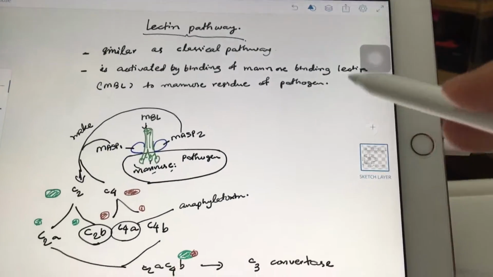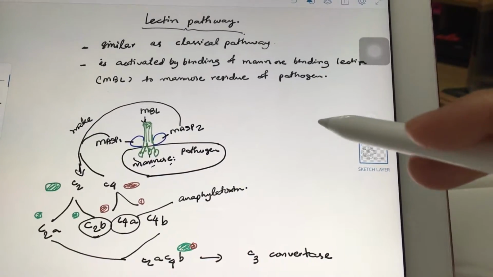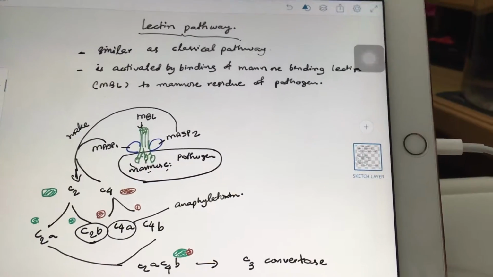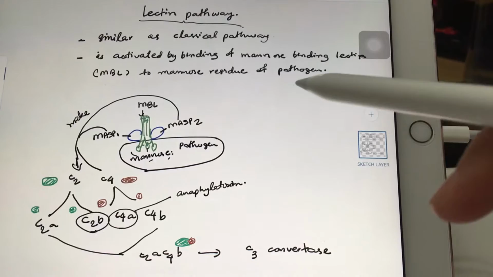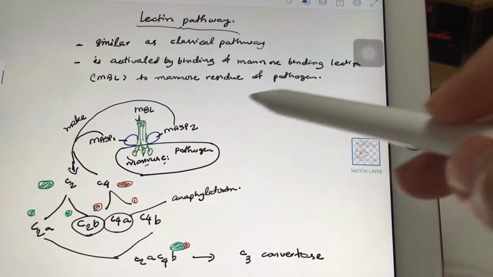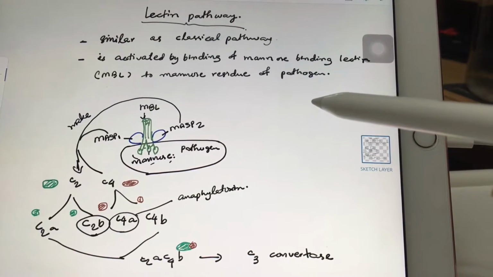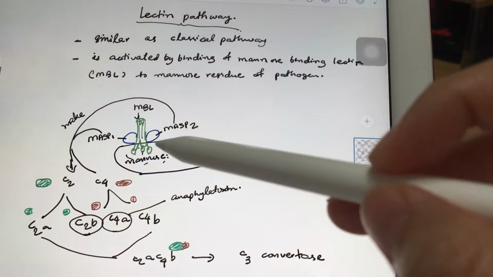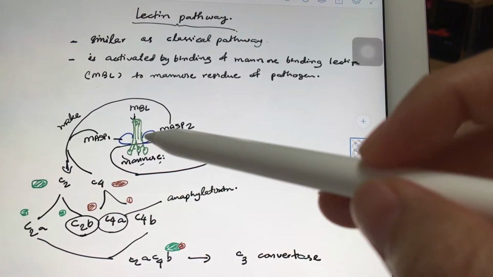And then I would like to talk about the lectin pathway. The lectin pathway is similar to the classical pathway. It is activated by the binding of the mannose binding lectin, MBL, to mannose residues of the pathogen. MBL activates